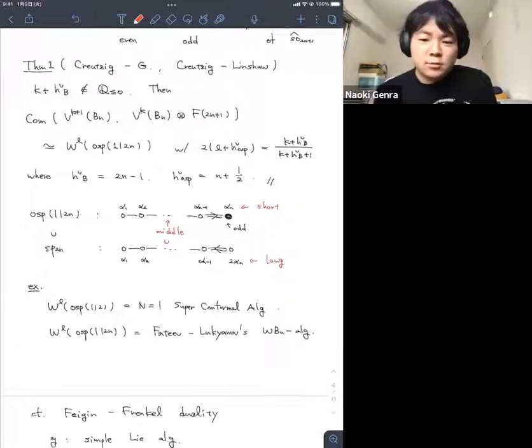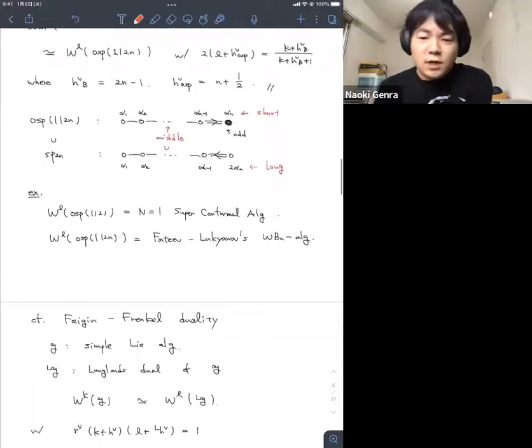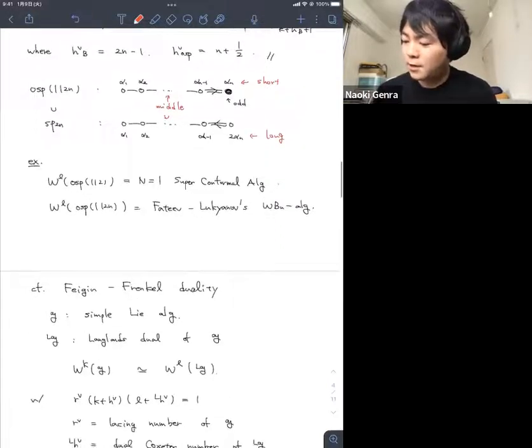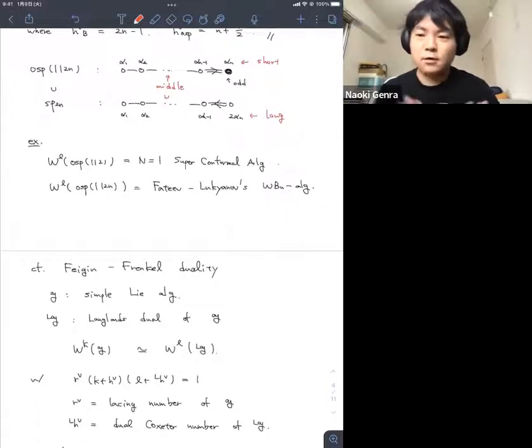I want to comment on one more point, the duality. If g is a Lie algebra and we write Lg for the Langlands dual of g, then we have an isomorphism between the principal W algebra of g at level k and the principal W algebra of Lg at level l. Then k and l are related by a formula giving this nice isomorphism: (k plus h-check) times (l plus Lh-check) equals 1 over r-check. Here r-check is the lacing number, which is 1, 2, 3, and Lh-check is the dual Coxeter number.